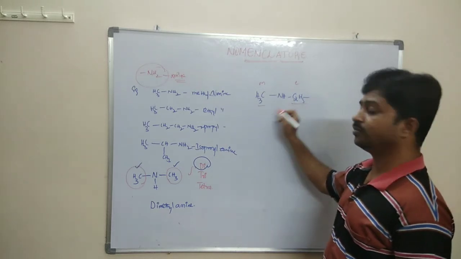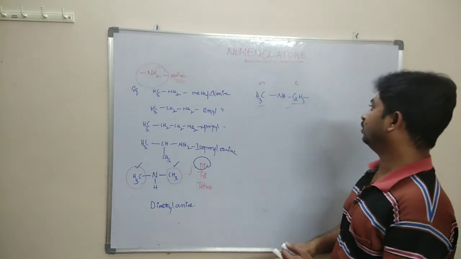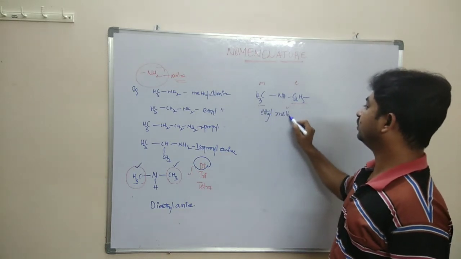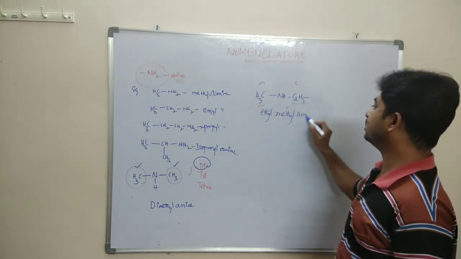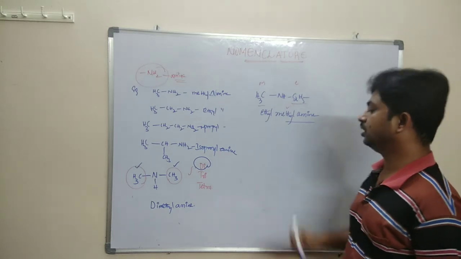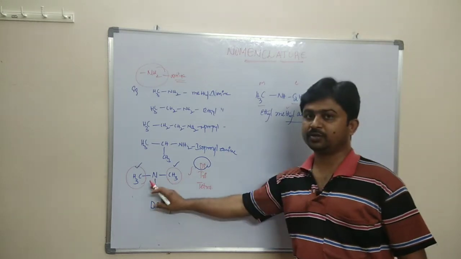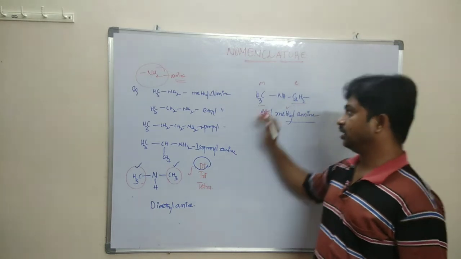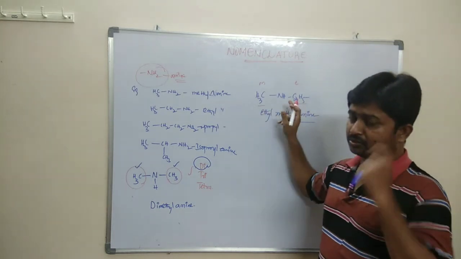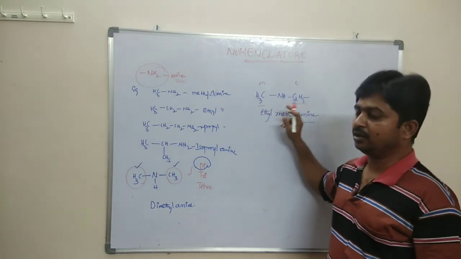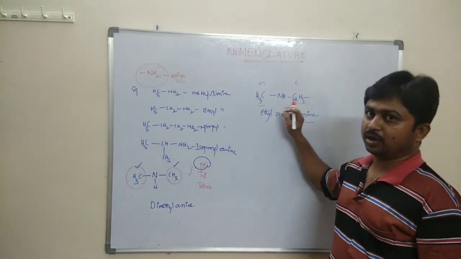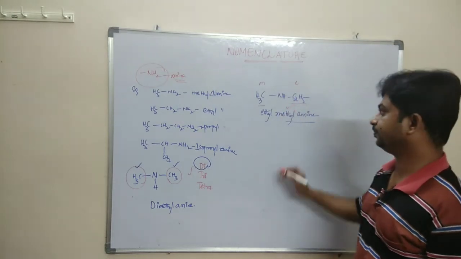So the one which comes first is the ethyl group. So ethylmethylamine is the name of this structure. Like that, if similar groups are present, we can use di, tri, tetra as the prefixes. If different alkyl groups are attached to the functional group, we can give the names according to their alphabets.